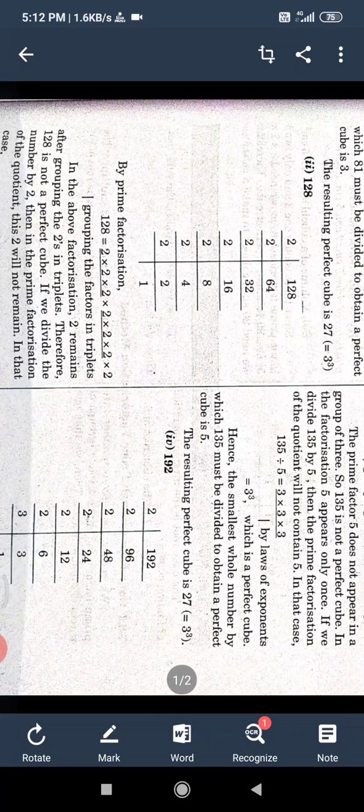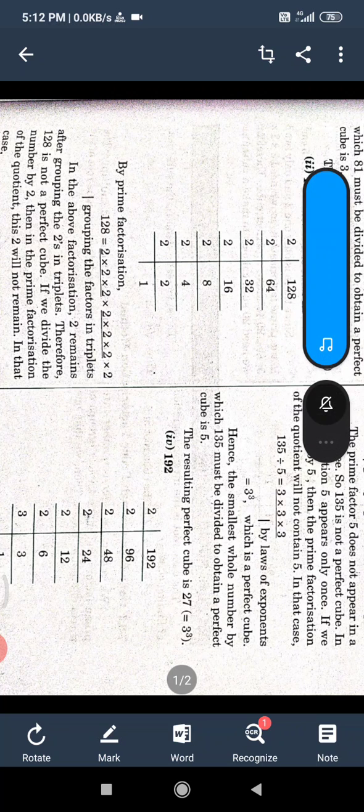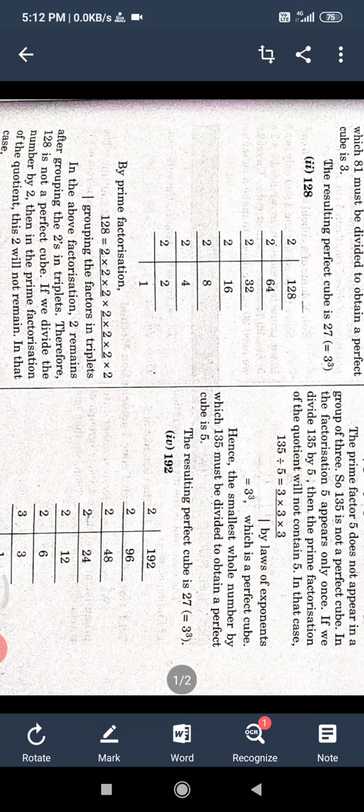Okay, now 128. The last unit digit is 8, so it must be divided by 2. 64 twos are 128, again divided by 2, 32 twos are 64, again divided by 2, 16, again divided by 2, 8, again divided by 2, 4, 4 twos are 8, 2 twos are 4 and 2 ones are 2.